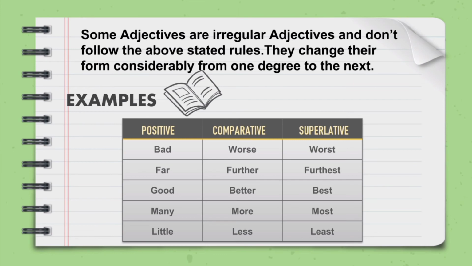Some adjectives are irregular adjectives and they don't follow the above stated rules. However, they change their forms considerably from one degree to the next. For example, we have the word bad, which changes into worse and worst. Far changes into further, furthest, good into better, best, and like so many others.